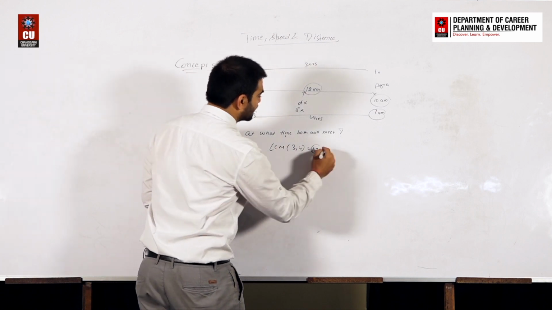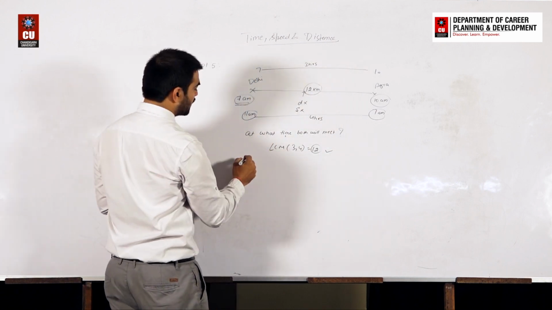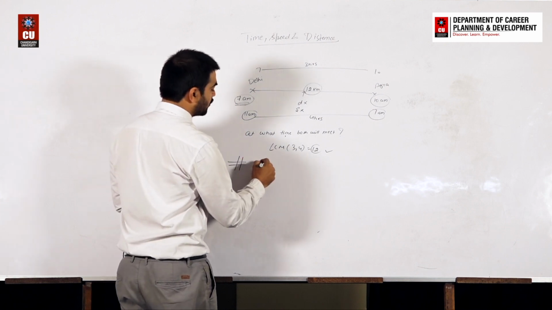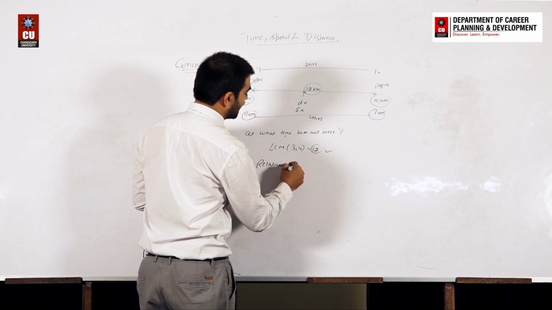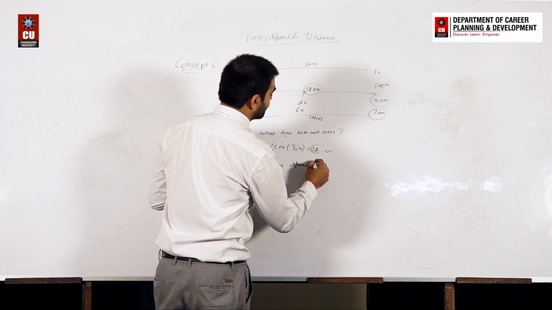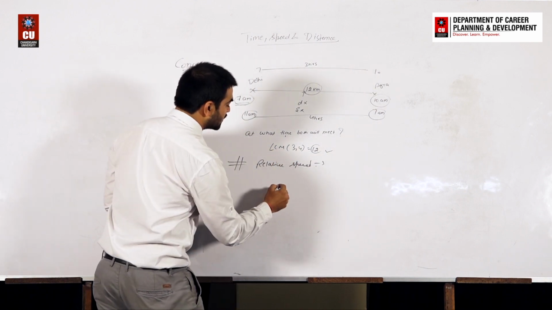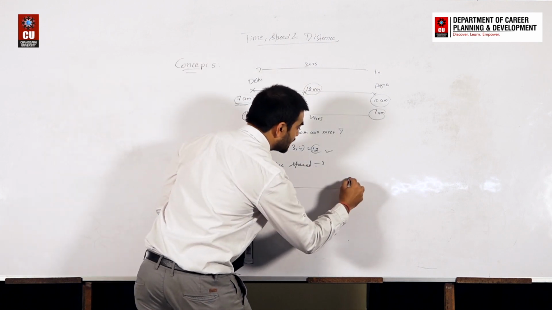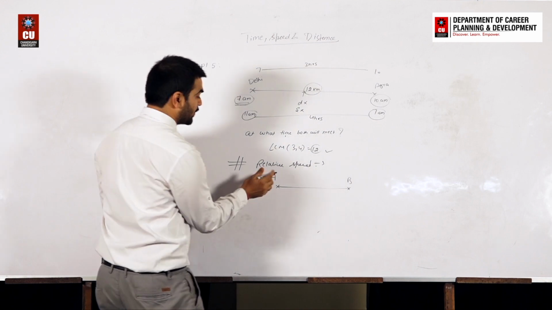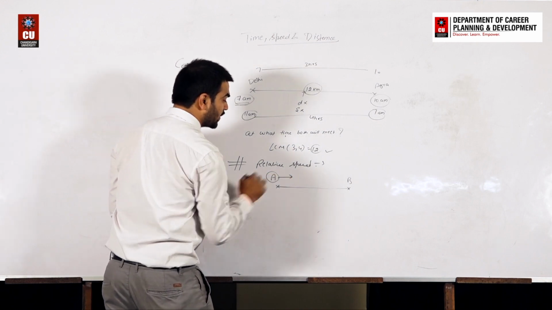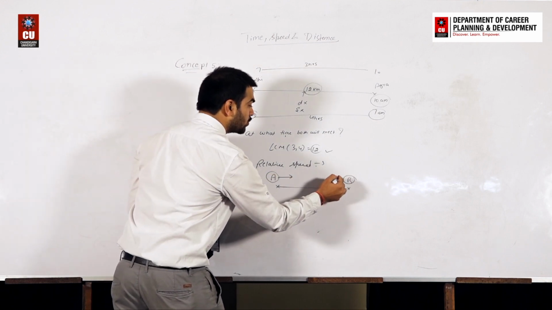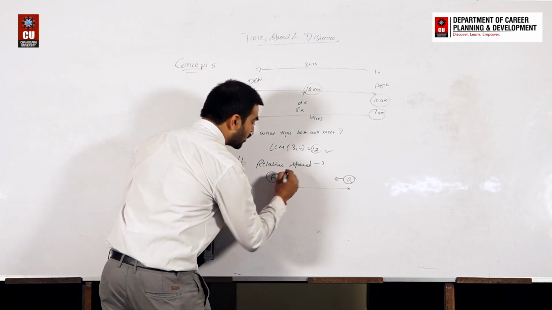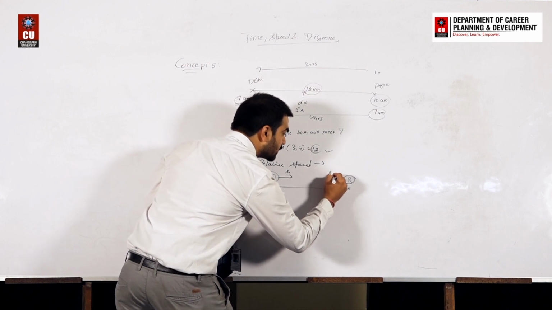So in this case, if this is 12 kilometer, first of all we should discuss the concept of relative speed. What is relative speed? For example, if a person starts to move from point A towards B and a person from point B starts to move towards point A, this person is moving with speed S1 and this person is moving with speed S2.